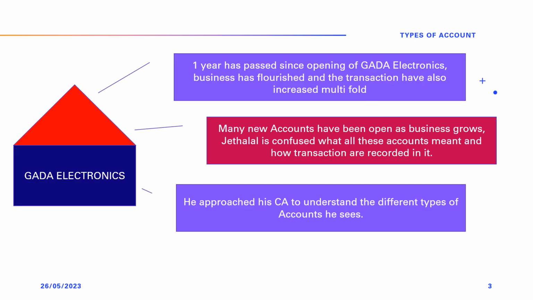One year has passed since inception of Gada Electronics and there is a multifold increase in transactions recorded in the books. Many new accounts have been opened and entries made in the same. On seeing so many accounts, Jethalal is confused and he is unable to find out whether his business is going in the right direction or not. He then goes to his CA's office to understand the different types of accounts and the rule of debit and credit followed in them.